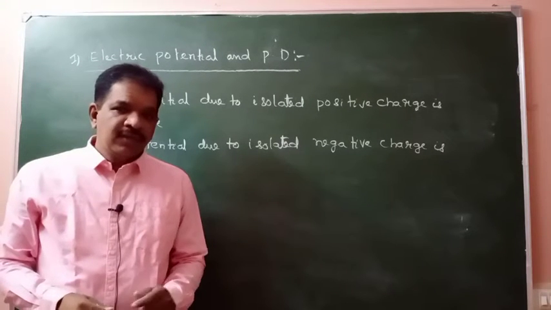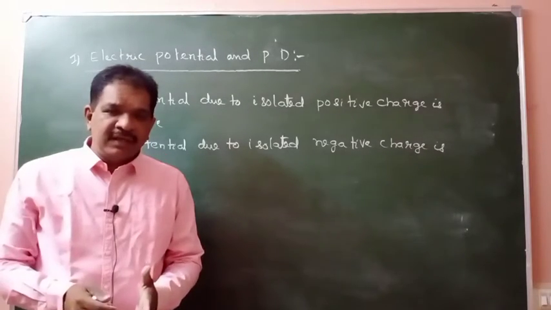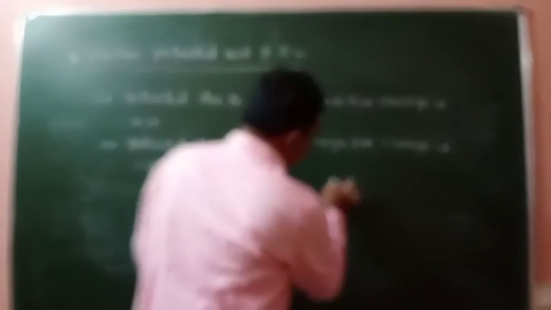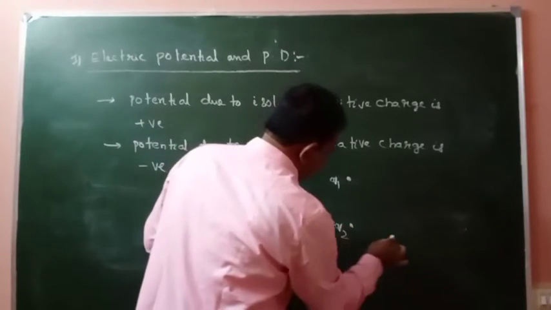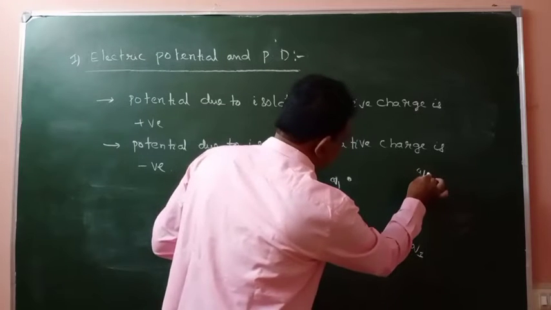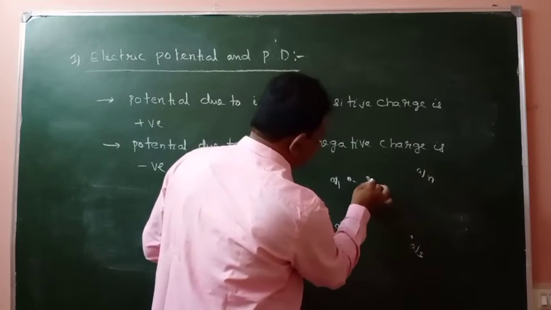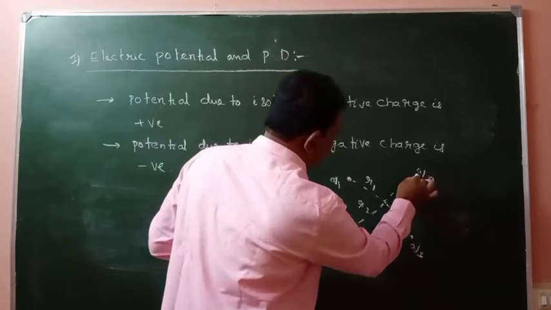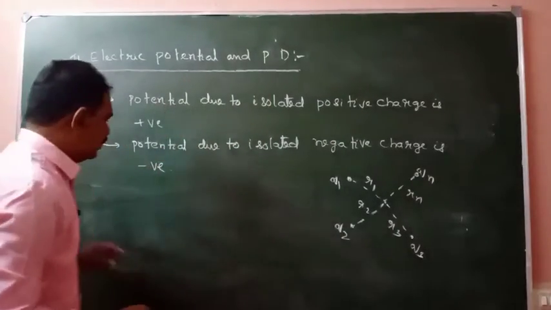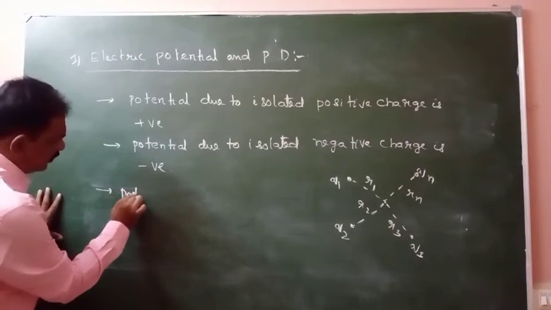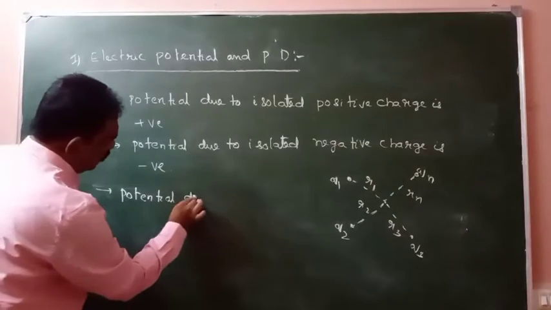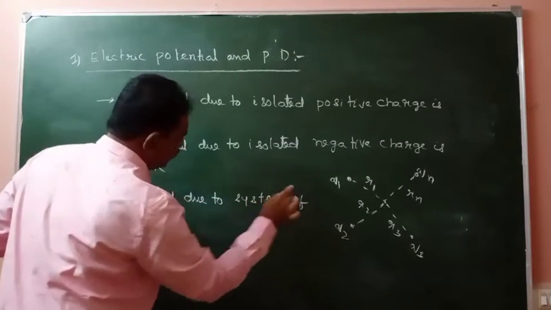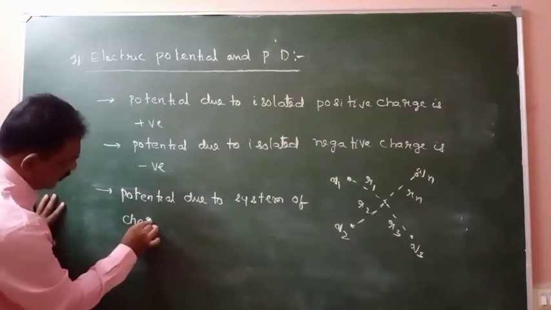Clear understanding? If so many charges are there in a system, what is the potential at this point? Means here one charge is there, here another charge is there, here another charge is there. Like this, n charges are there in a system. They are at distances of r1, r2, r3, rn. Then potential due to a system of charges.